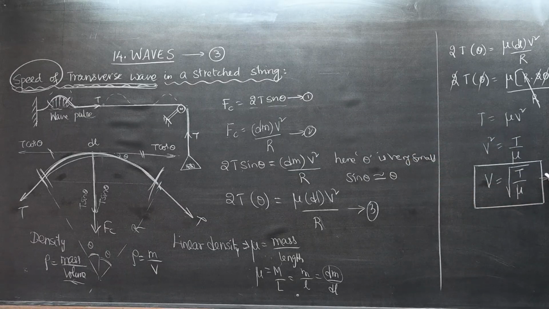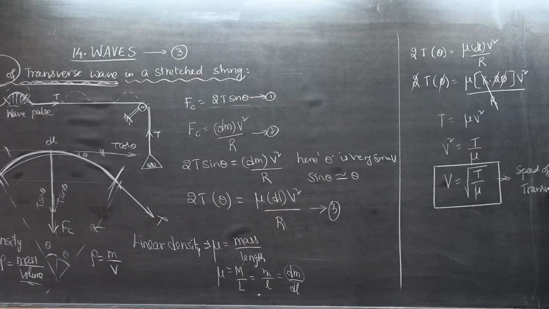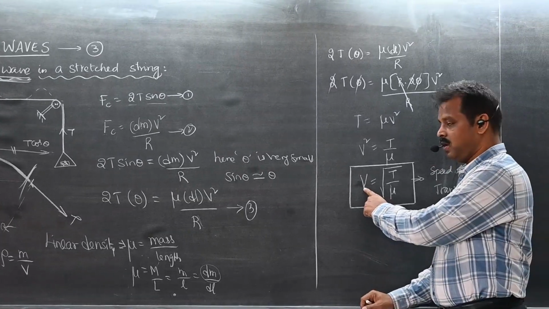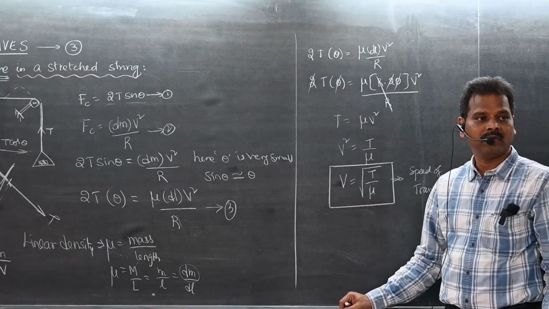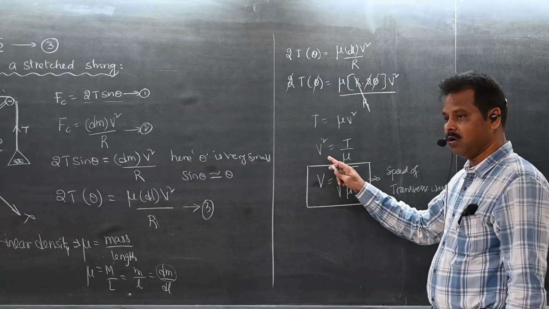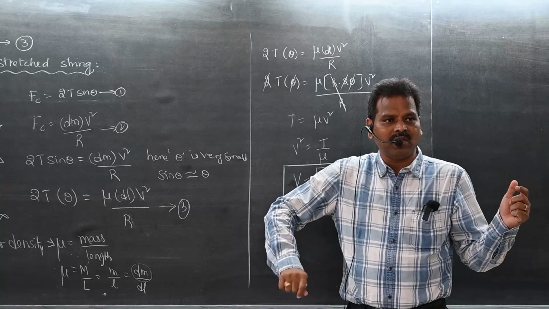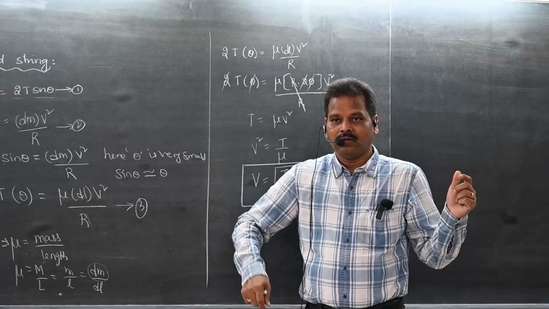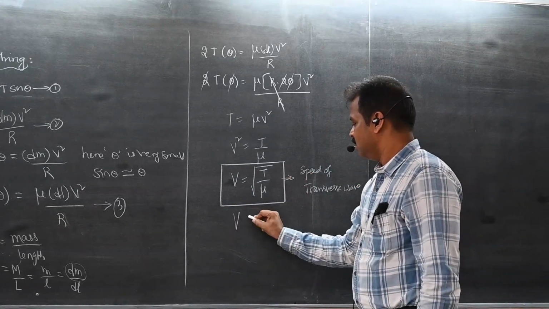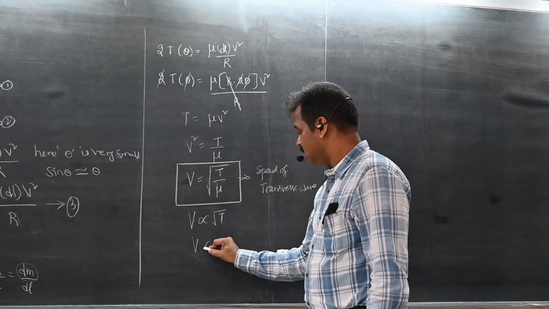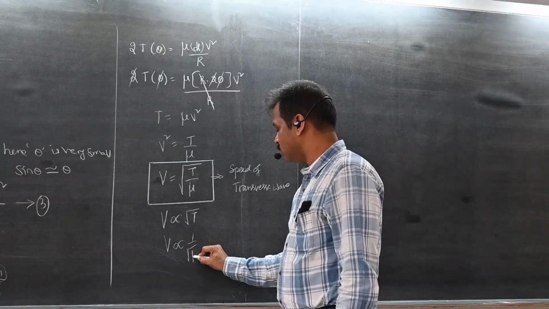In which type of strings will speed be more? See that formula, tell me. Speed is more if tension is more. That's why musicians have to tighten their guitar strings. So v is directly proportional to root T. Second one, v is directly proportional to 1 by root mu.